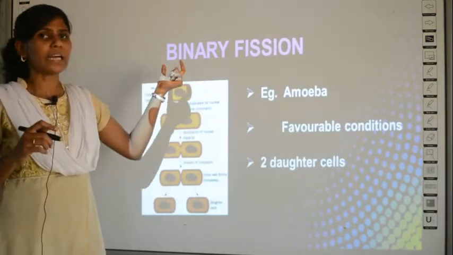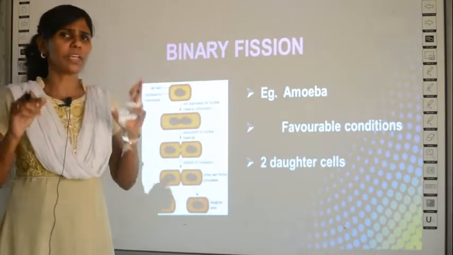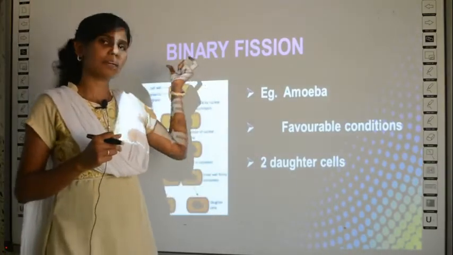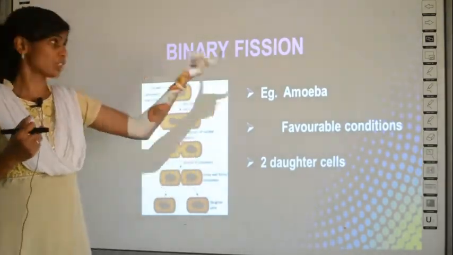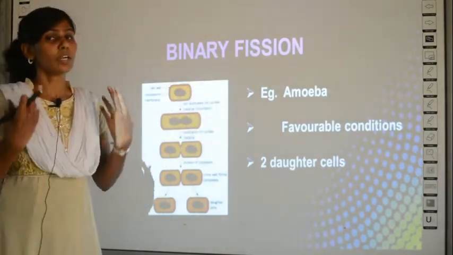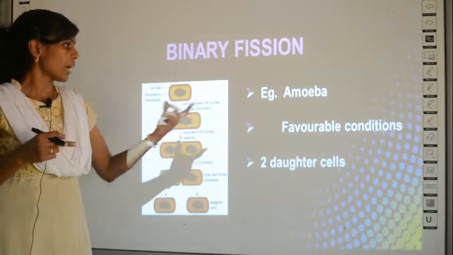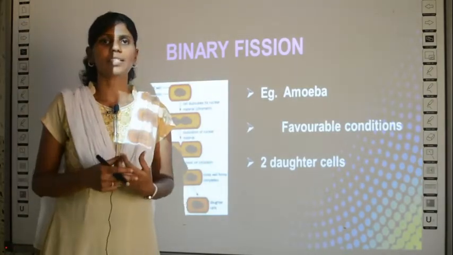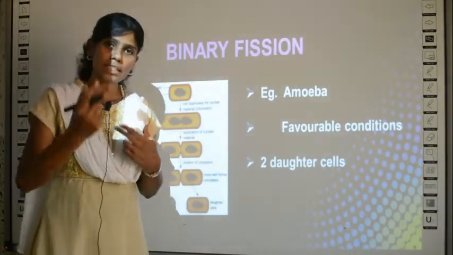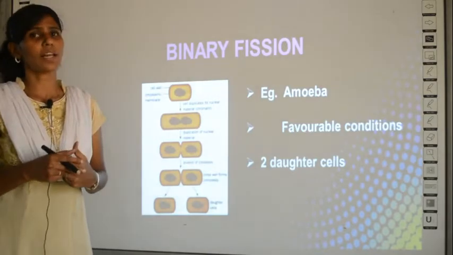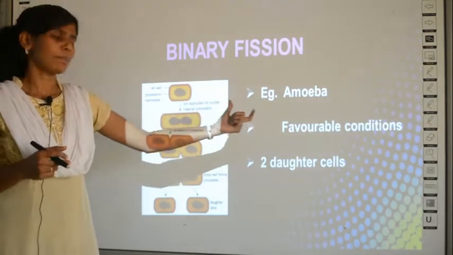Here, binary fission means something is going to be split into two, because the title is binary, right? Fission means splitting. What is going to be split into two? Amoeba is going to be split into two. The organism which can multiply asexually by this type of reproduction called binary fission is amoeba.